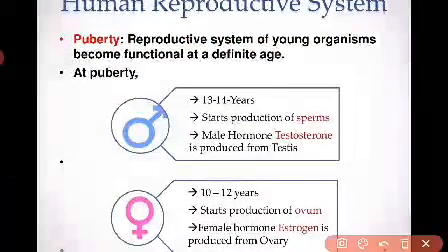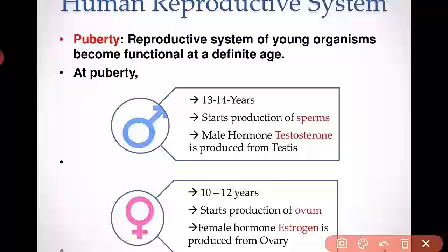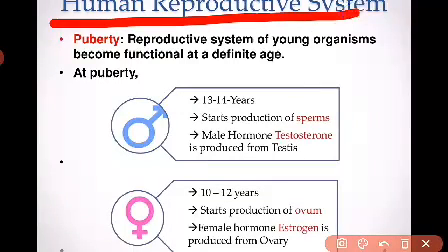Let's move towards the human reproductive system. So before entering into the human reproductive system, you have to understand puberty. So puberty, what do we mean by puberty? Puberty means when a human being, that may be a male or a female, reaches their maturation stage. Maturation stage means they are capable of reproducing.